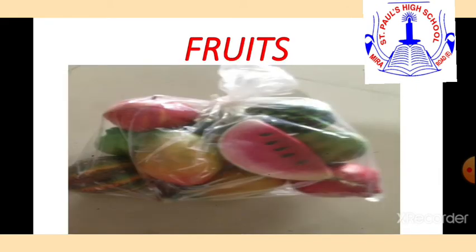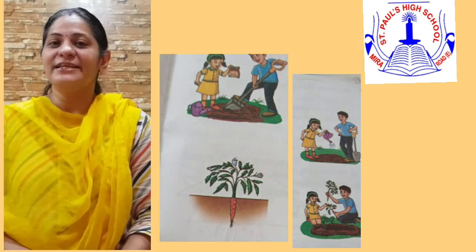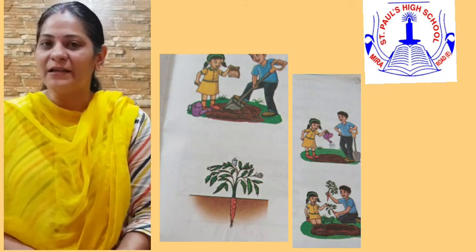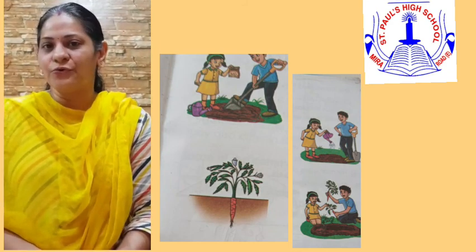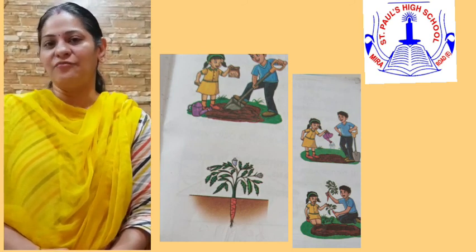Now here there are fruits. It is the tastiest part of a plant. It may be of different tastes, colors, shapes and sizes. It depends on the plant. Thank you, children. So children, what have we learned today? We have learned what plants are, where they grow, types of plants and even parts of plants.